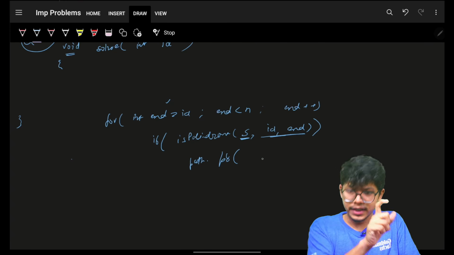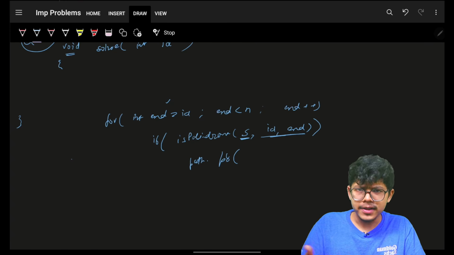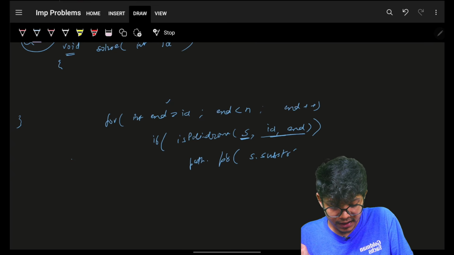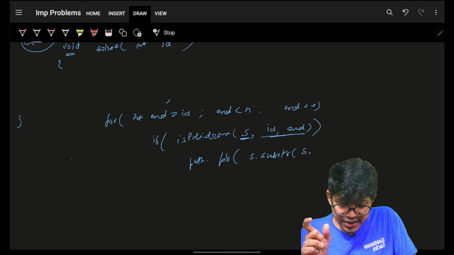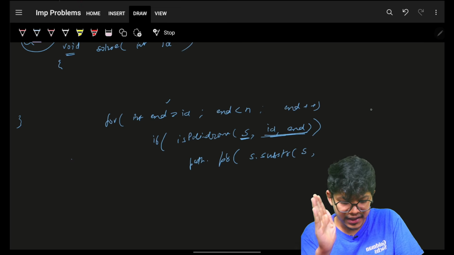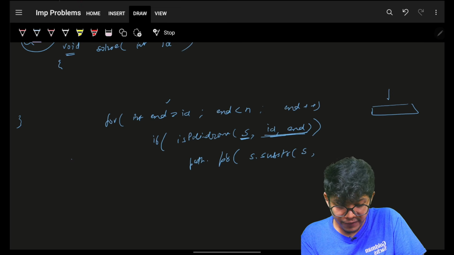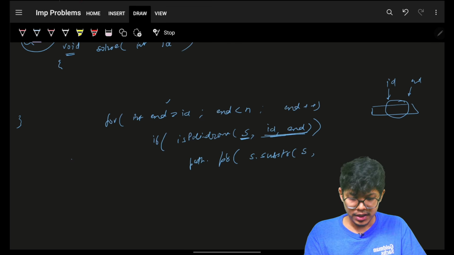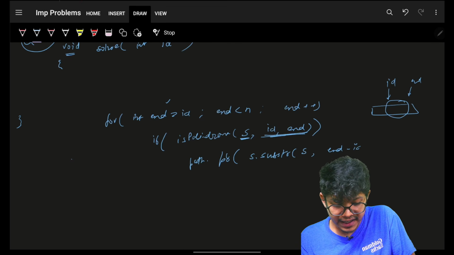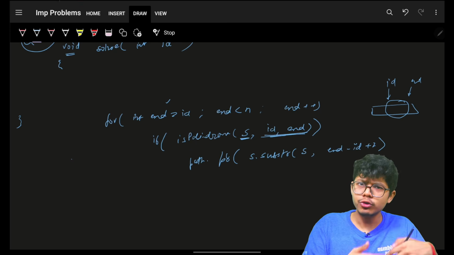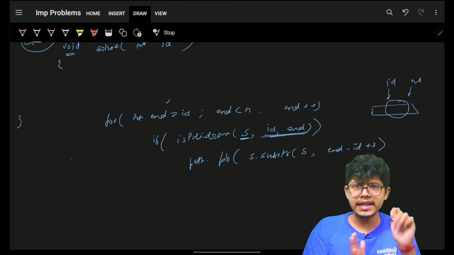from id to end. And you can see in C++, again, for every language it's very simple. In C++ it is s dot substring. You have to grab the string s, where id is here, end is here, I want to grab this as a portion of substring. So the length is end minus id plus 1. This is the length of that specific substring. This is how we usually do in C++. In Java, it's just the index.